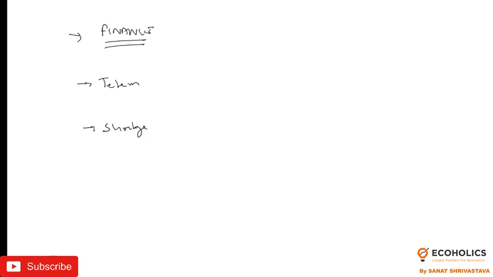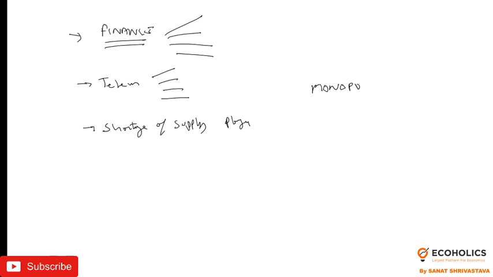We need to understand this carefully. Shortage of supply of players in the market. Like if you see in telecom, you get four or five big names. In finance also we get four or five big names. It means they are actually behaving like a monopolist.